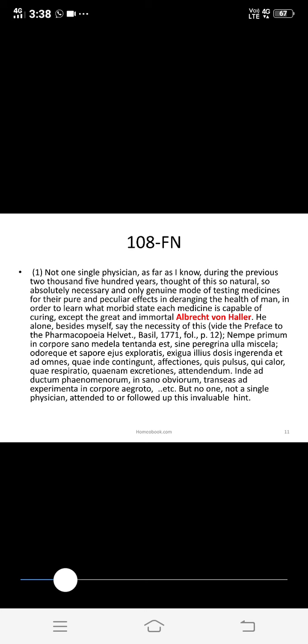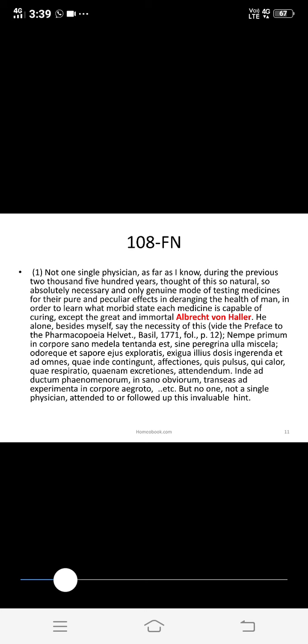They gave the medicines to the lower animals and saw their effects. But Haller is the first person who did the proving of medicines, that is, what happens actually when we give the medicines to human beings. Those effects were seen first by Haller alone. So this is the footnote regarding Haller. You have to remember that name, Haller. And he alone, besides myself, saw the necessity of this, and the lines below are regarding where he found that knowledge about Haller.